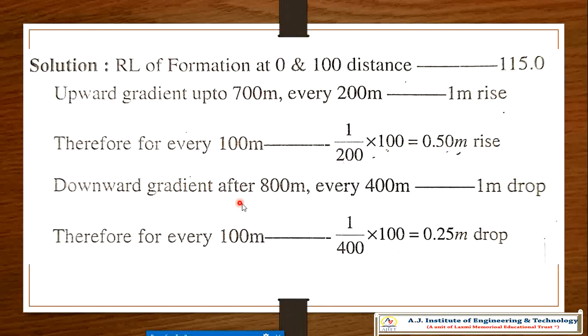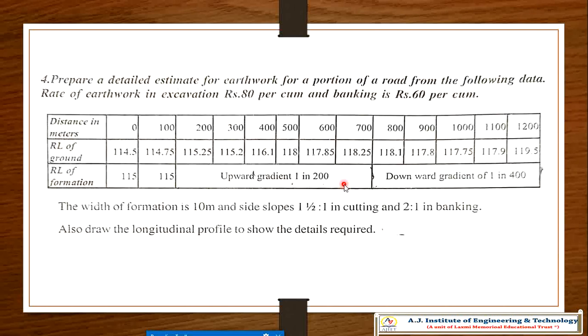And for the downward gradient at 800 meter, every 400 meter is 1 meter drop, so every 100 meter there will be a 0.25 meter drop. Here it is a 0.5 meter rise because it is a rising gradient, and there it will be a downward gradient.